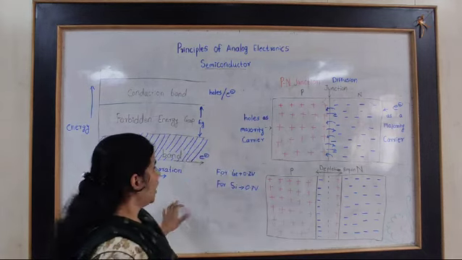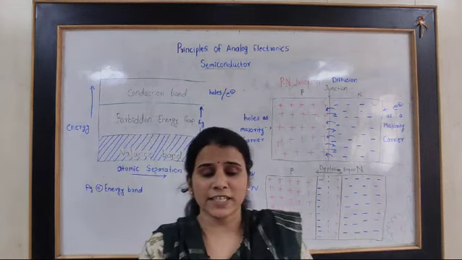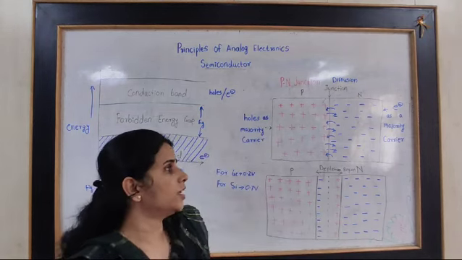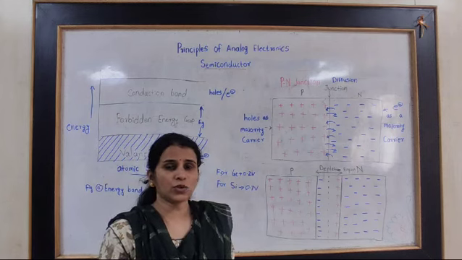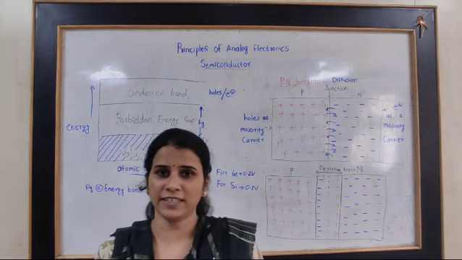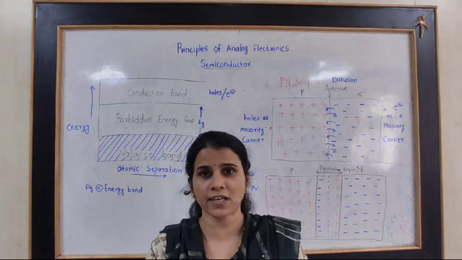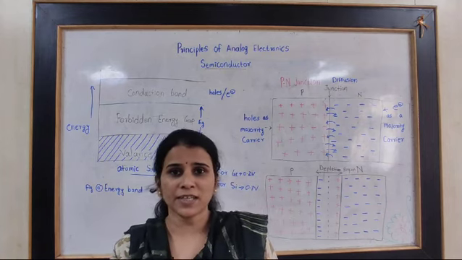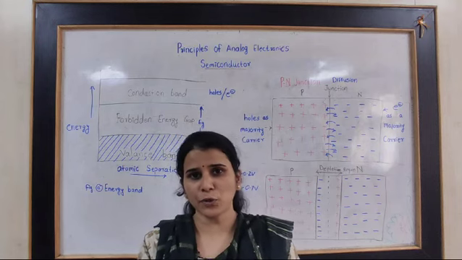Okay, and silicon and germanium are the two most commonly used semiconductors. In semiconductors there are two major types. First is intrinsic and second is extrinsic. Intrinsic semiconductor is in pure form, and extrinsic means it has some impurity added.